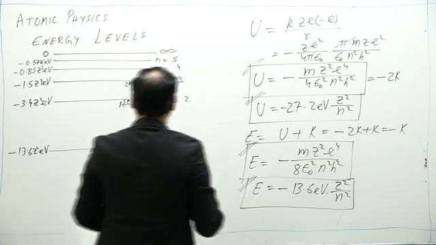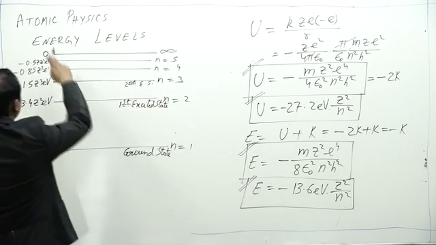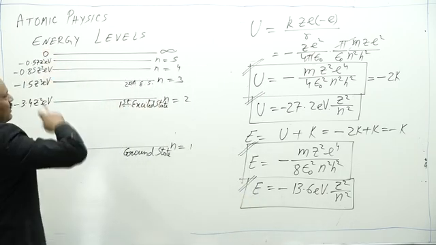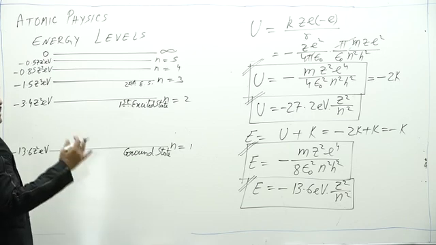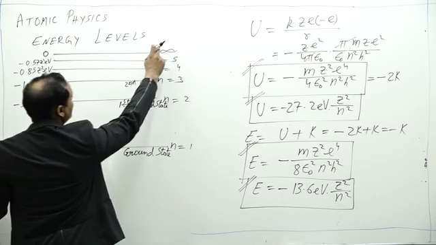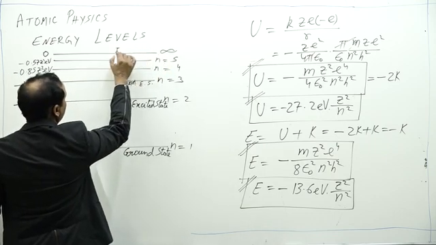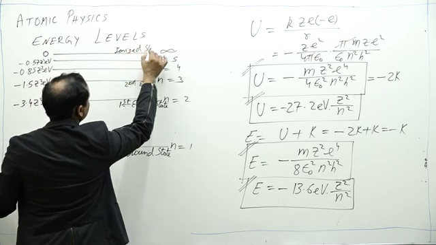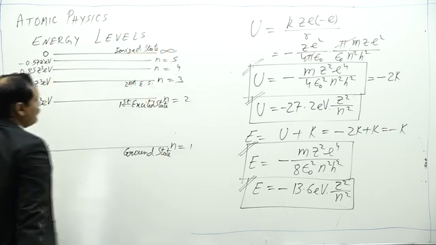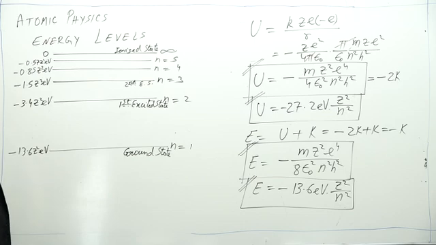So we have different energy levels. The energy level when the total energy is 0 means the atom is no more bound, electron is not bound in the atom, electron becomes free from the atom and atom becomes ionized. So n equal to infinity is called ionized state.